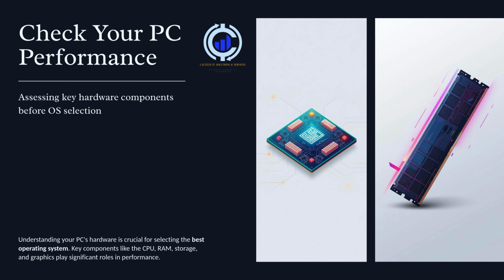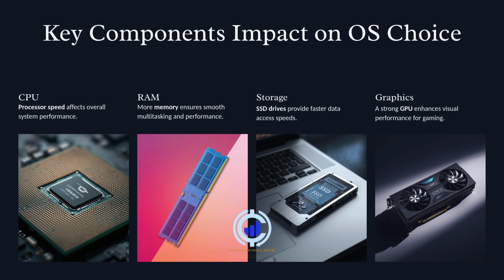Check your PC performance. Assessing key hardware components before OS selection. Understanding your PC's hardware is crucial for selecting the best operating system. Key components like the CPU, RAM, storage, and graphics play significant roles in performance. Key components' impact on OS choice.